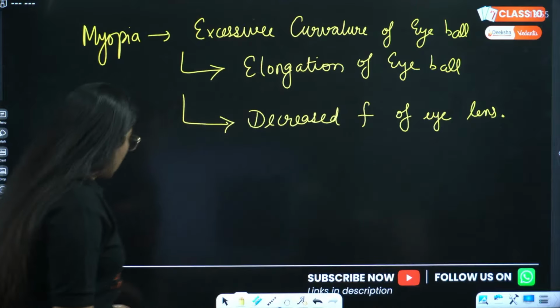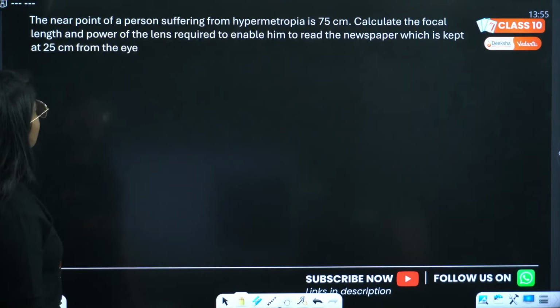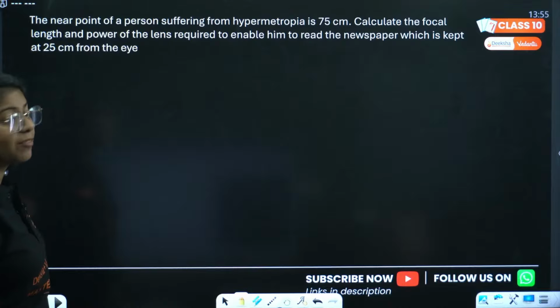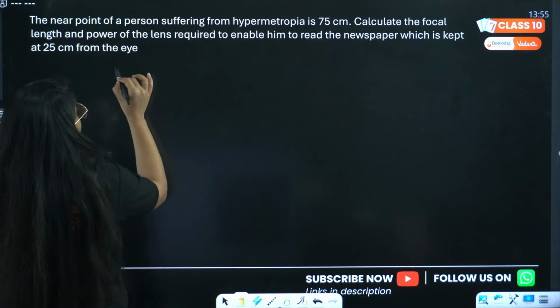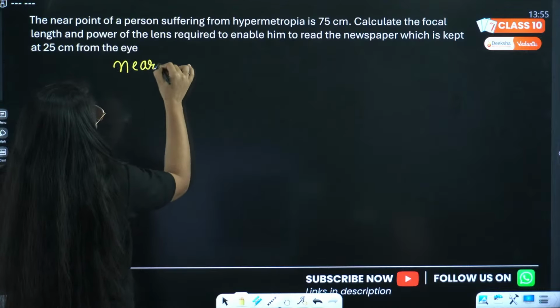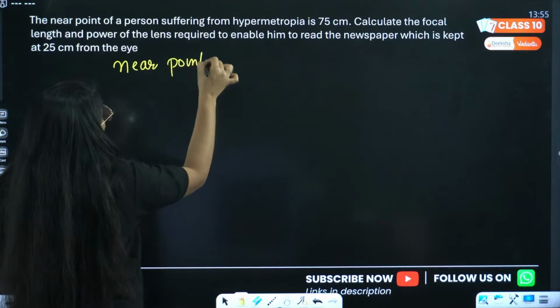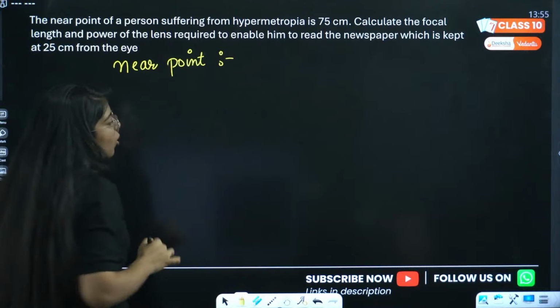Okay, great. Let's move on to the next. The near point of a person suffering from hypermetropia is 75 centimeters. See, again, near point is given. Now what will you take V? What will be the value of V, everyone?